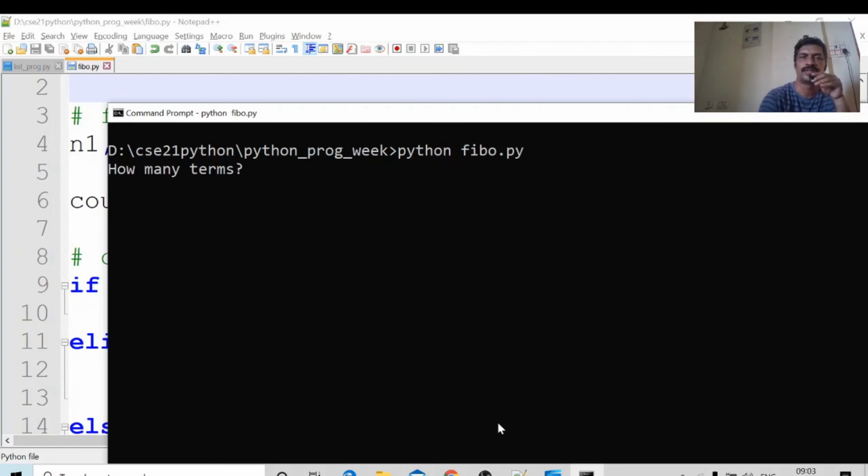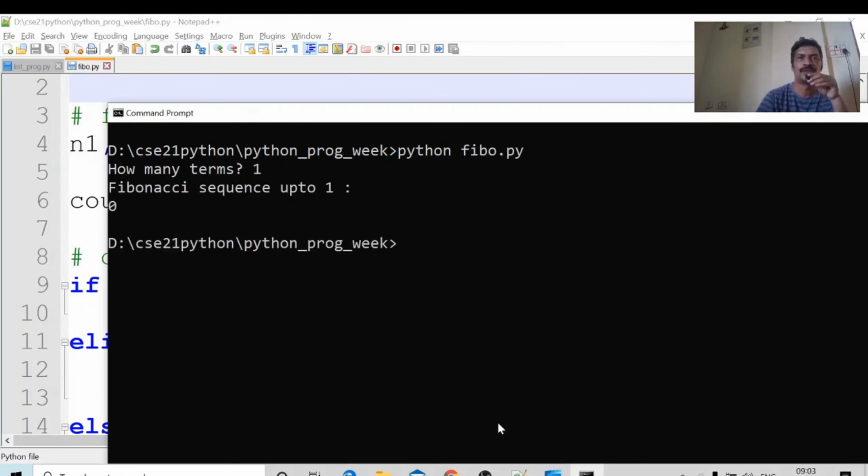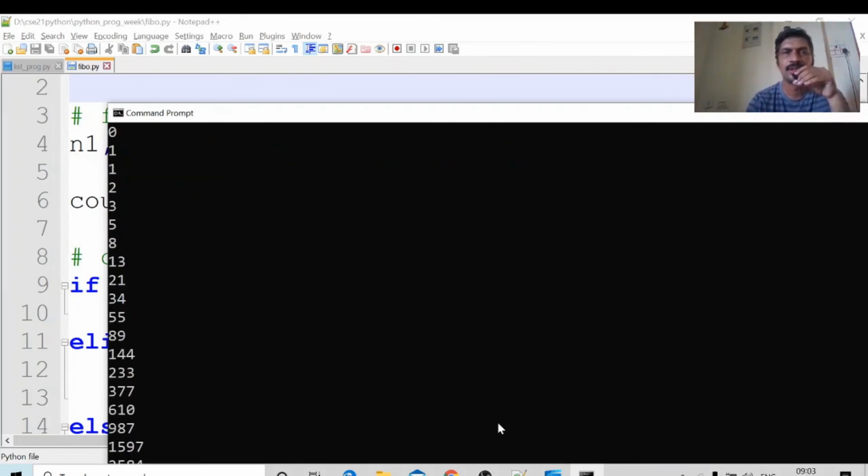cls. fibo.py, one term. How many terms do you want to print? 1. Fibonacci sequence up to 1: the only term in the Fibonacci sequence is 0. Next, 20 terms. How many terms? 20. I want to print 20 terms. These are the first 20 terms in the Fibonacci series: 0, 1, 1, 2, 3, 5, 8.